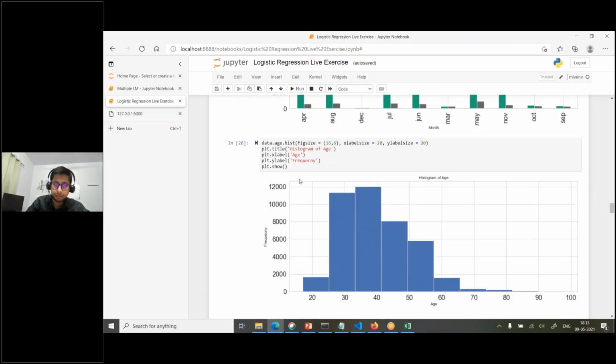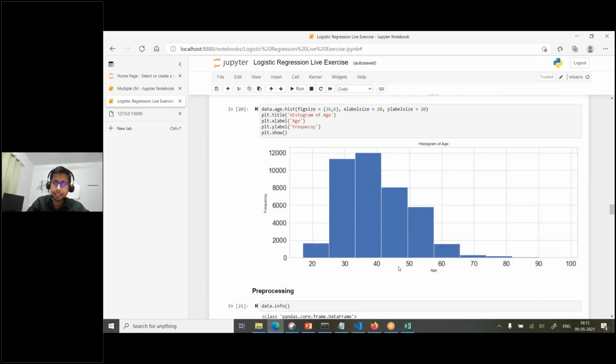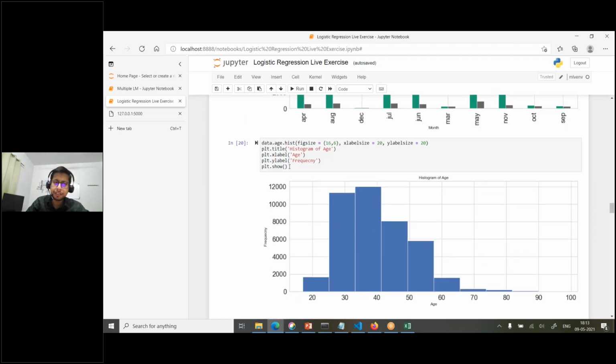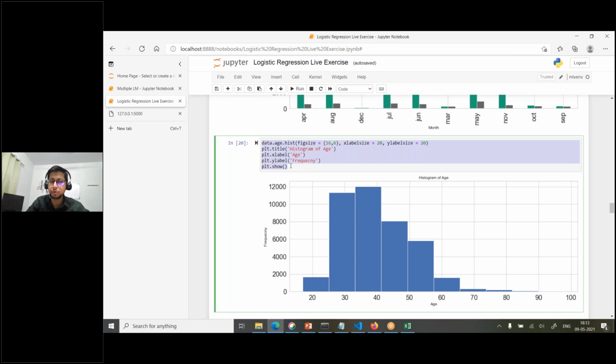So then again, what else you can draw, right? So guys, I'm not going much into the coding side, because in half an hour I cannot explain all about coding, right? I will share this notebook and you can go through it. If you have doubts, then of course you can ask me, okay?